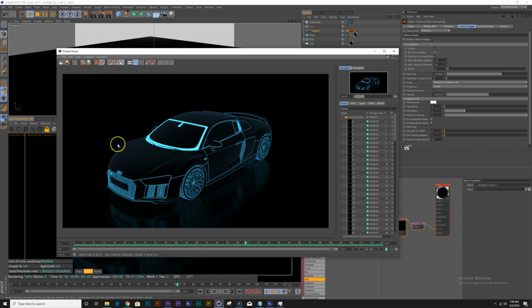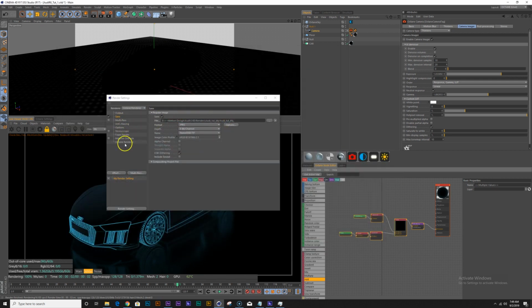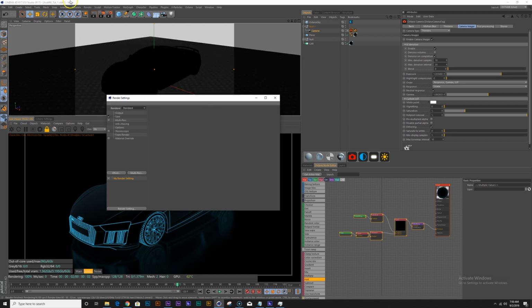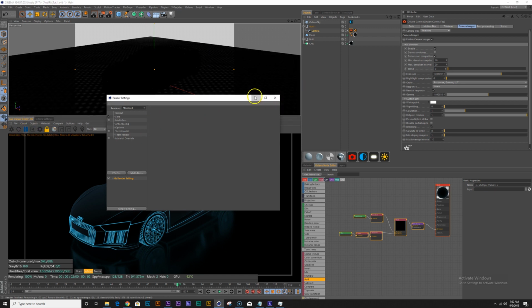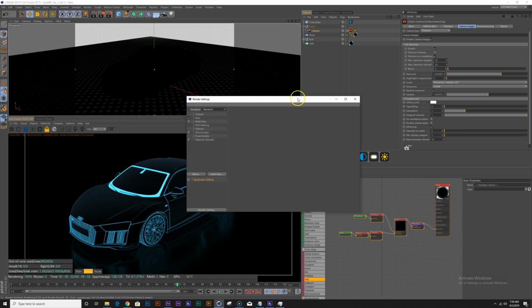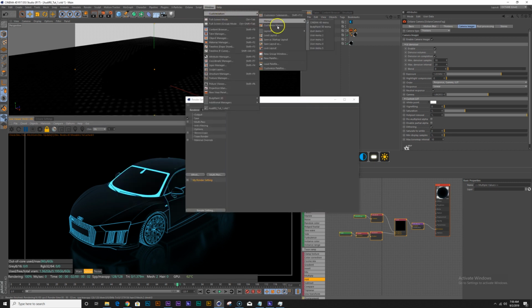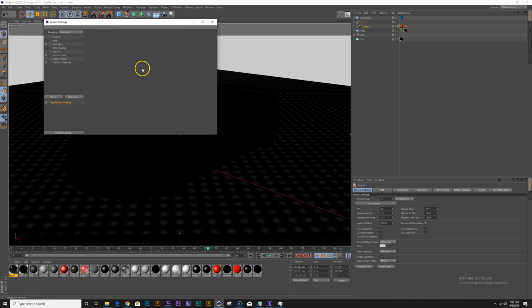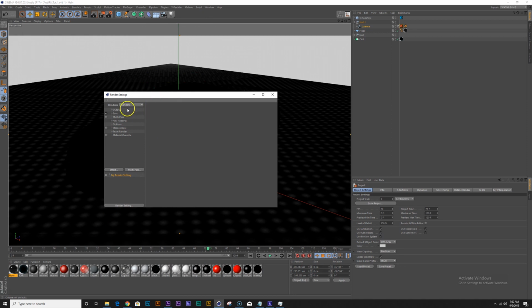And also, I want to add some reference nulls in the scene so that we can position our callouts later. So let's go ahead and do that. I know that Octane has its own multipass system, but I normally just prefer to use the standard multipass from Cinema 4D, so let's do that. And since we're not going to be using Octane anymore, let me change the layout back to the startup layout, and also make sure I enable the multipass right here.